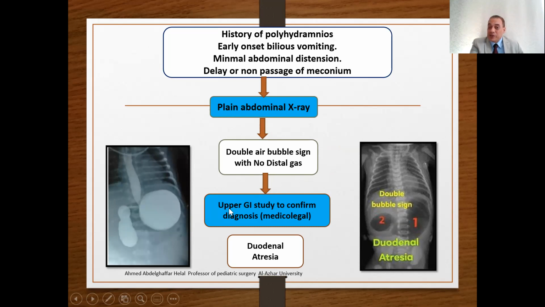In such cases, an upper gastrointestinal study may be performed by some surgeons for medico-legal diagnosis, or if they suspect that there is tiny or possible distal gas. This is a dye study: upper dilated and lower dilated. This is diagnostic for duodenal atresia. So this is the pattern-based diagnosis of duodenal atresia at a glance.